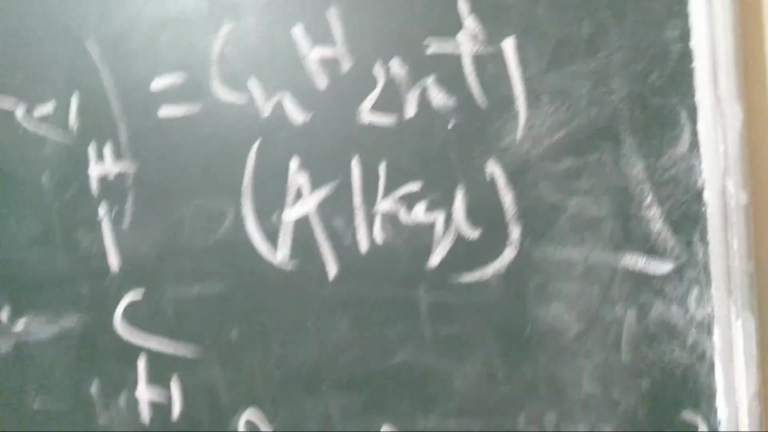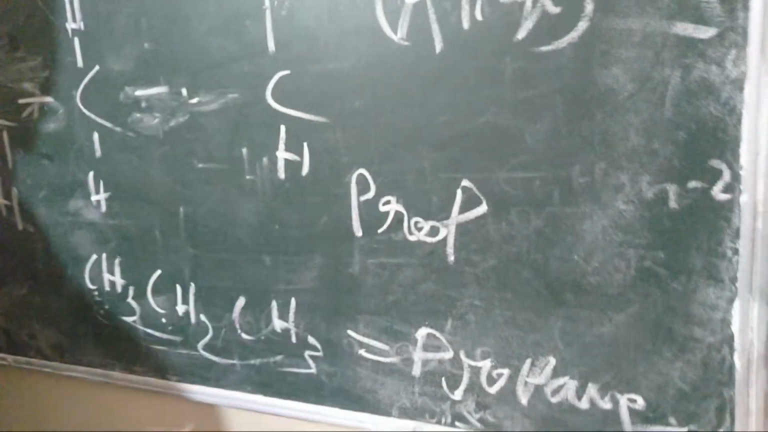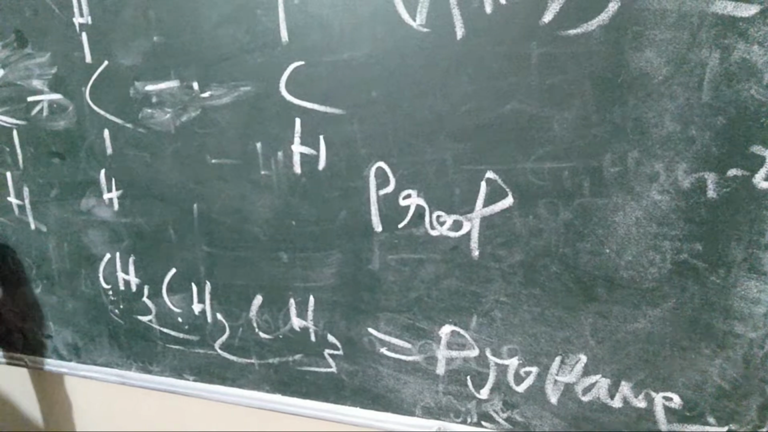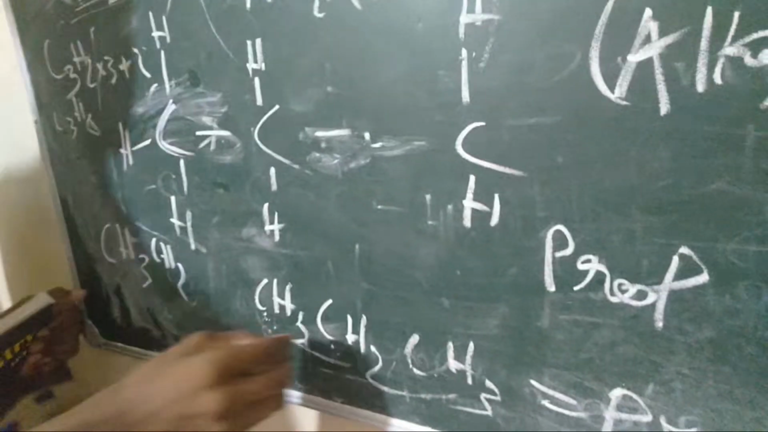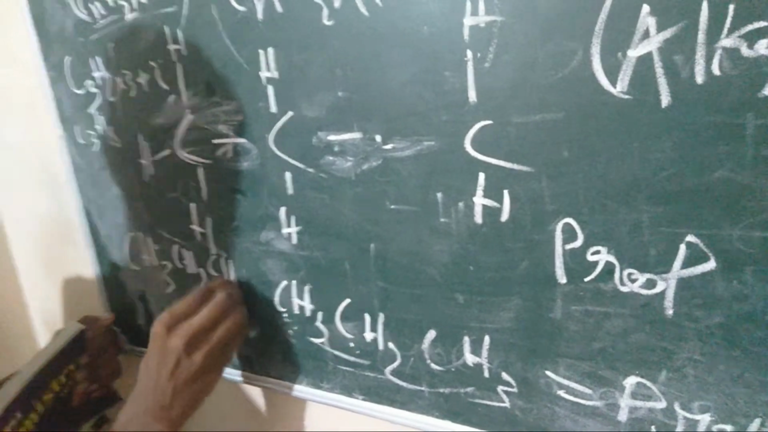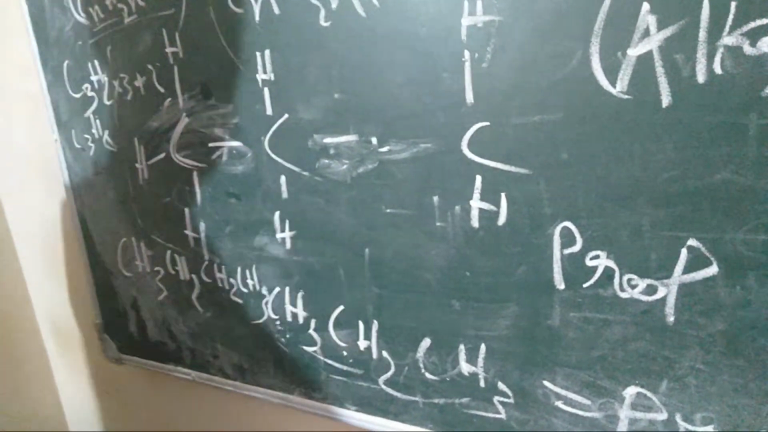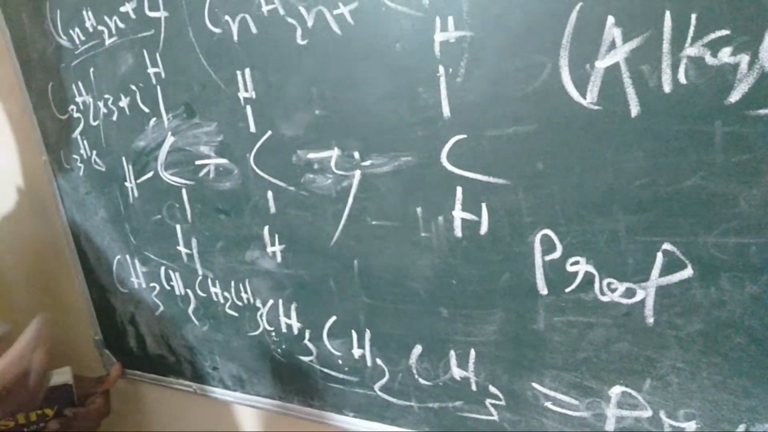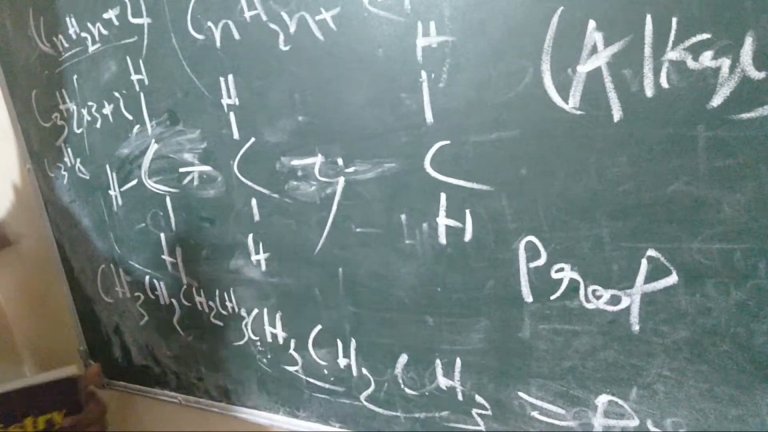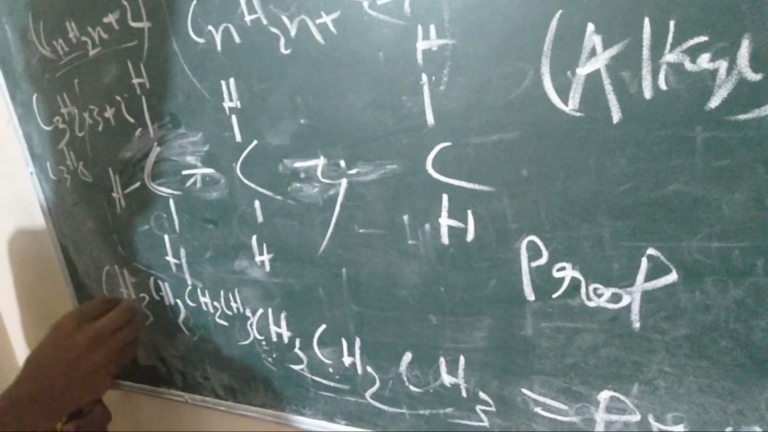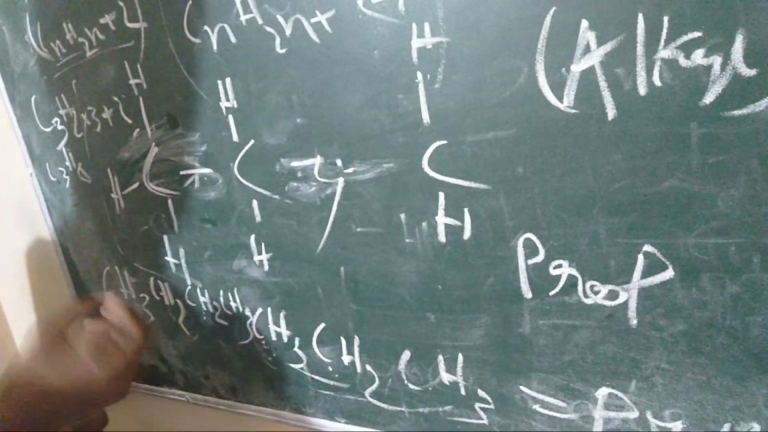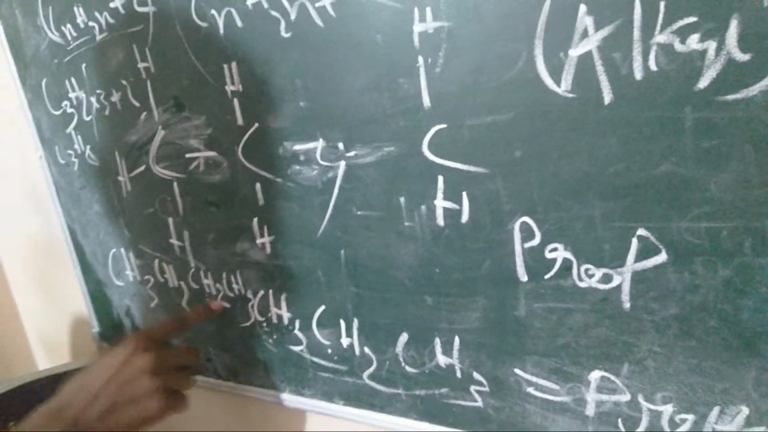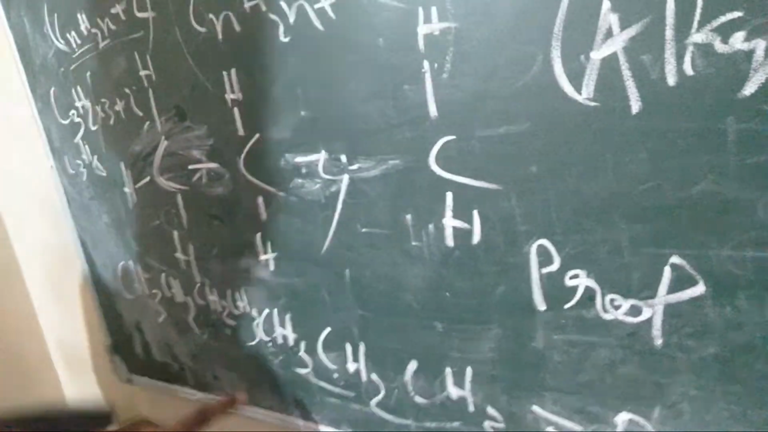But we have to know the main thing: if we add CH2 in this bond structure, what will we get? CH3, CH2, CH2, one more CH2 added, CH2, CH3. Now what will happen? 1 2 3 4, this becomes butane, known as meth, eth, prop, but. And how many hydrogens? It became H10, C4H10.